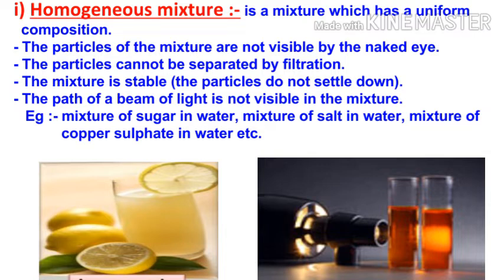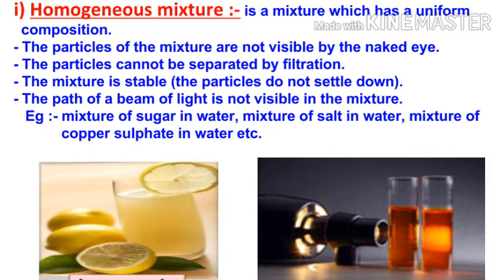The particles of the mixture are not visible to the naked eye. Means whatever salt or copper sulfate you have added to the water, it will not be visible. It will get fully dissolved in it. And if you want to separate those particles of sugar, salt, or copper sulfate from the mixture with the help of filtration or filter paper, the particles cannot be separated by filtration.